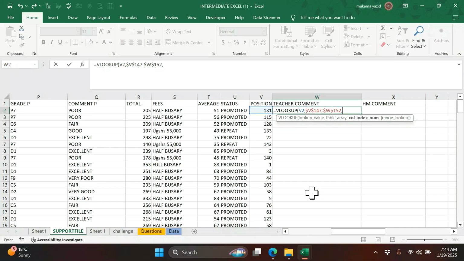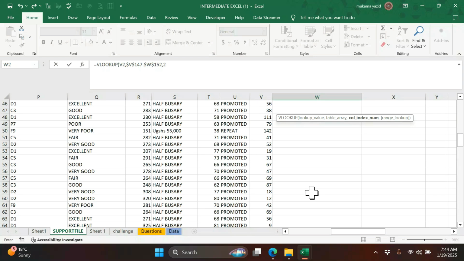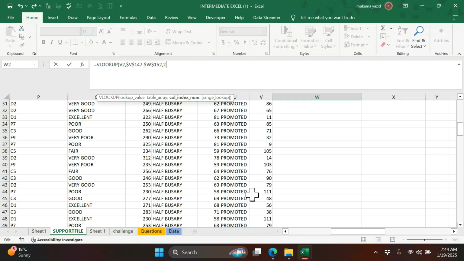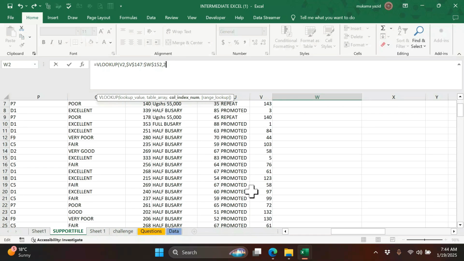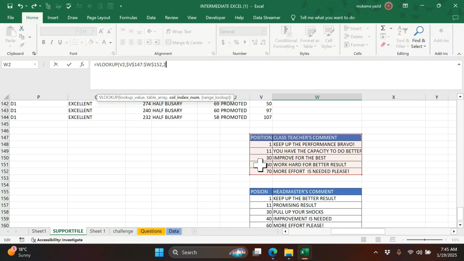Then I count the columns, that is 2, from where I want to get my comment from my table. If I count from the left, 1, 2, that is 2.